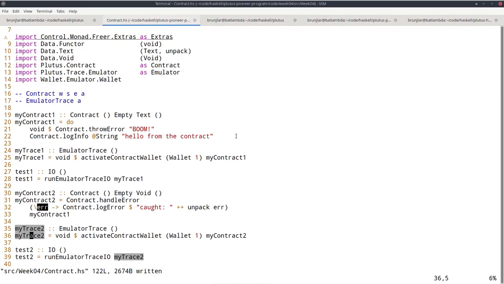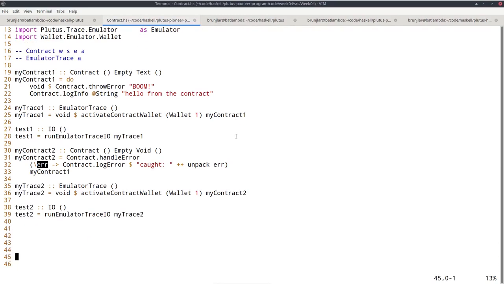Let's talk about the second type parameter, the S next, which specifies the endpoints. So the way this is normally done is that we define a type synonym and call it something with the word schema in it. But of course, that's just a convention. So let's call this MySchema. And if I want one endpoint that takes an Int and is called foo, the type is Endpoint, then a type level string, and the parameter type, so Int in this case.